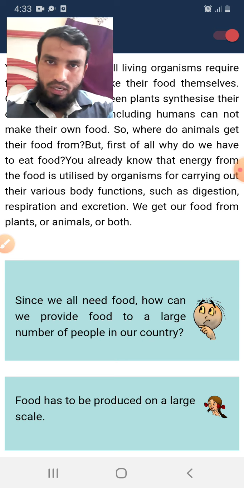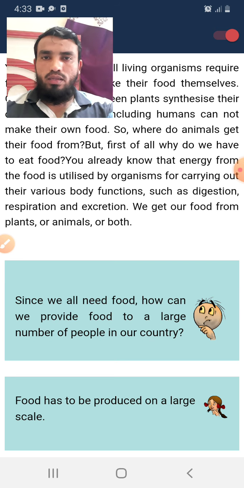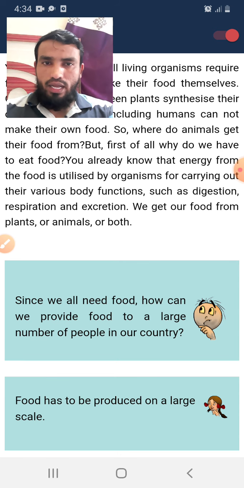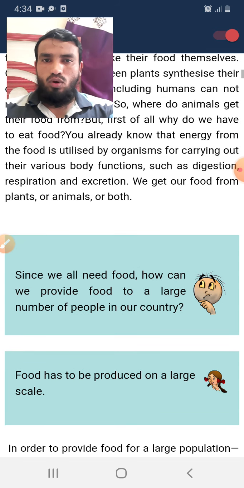We have to depend on autotroph plants, which do photosynthesis and make their own food. The heterotroph is the organism that eats the autotrophs and gets the food and energy. You already know that the energy from food is utilized by organisms for carrying out various body functions.